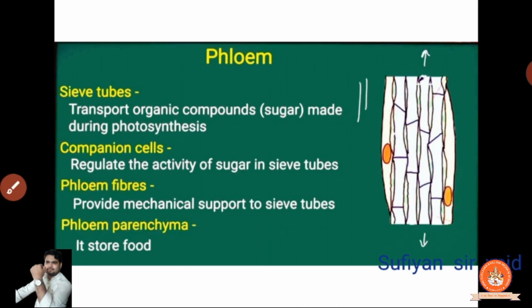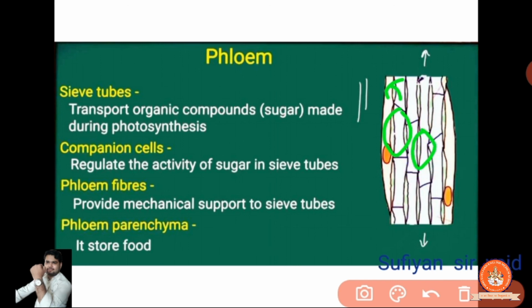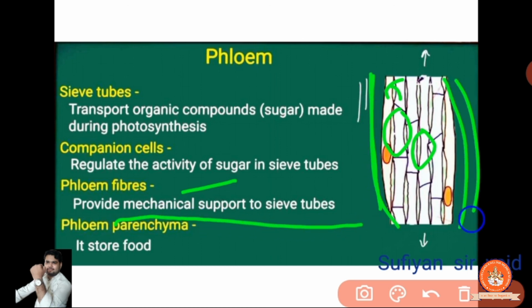Companion cells regulate the activity of sugar in the sieve. ये पीछे की ओर जो होता है ना, that you can find. I will make it here. ये 2 ट्यूब के बीच में जो गैप है ना, ये पीछे की ओर होता है. This is a companion cell. It is going to regulate, means remote, वो कंट्रोल करता है पूरा. Phloem fibers provide the mechanical support to the sieve tubes. ये बाहर का पोर्शन है, मैकेनिकल सपोर्ट देगा. And phloem parenchyma stores the food. Clear? It's going to store the food.